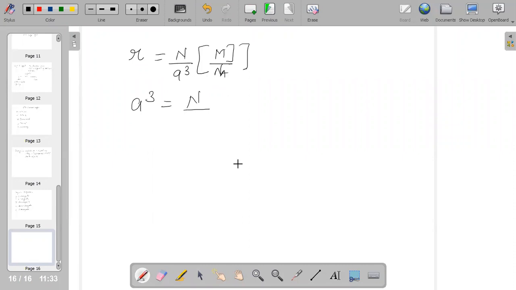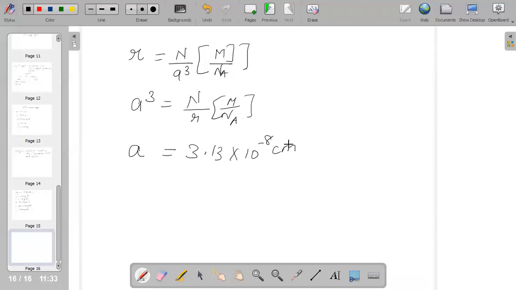From a cube you can reach the value of a. Substitute the values they have given us. When you substitute, you can calculate a to be equal to 3.13 into 10 to the power of minus 8 centimeter.